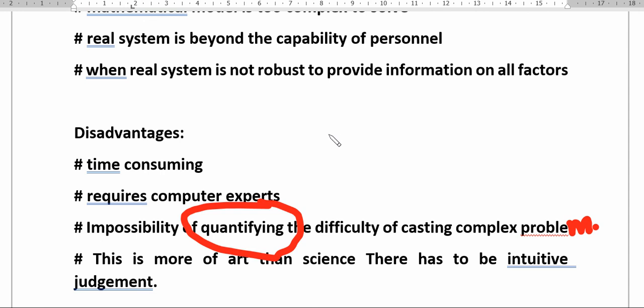And one more is that this is more of an art than a science. There is no intuitive judgment available here, because the correct judgment cannot be taken based on the simulation, something that happens in the real time situation. So this is an art, you have to act rather than the science.